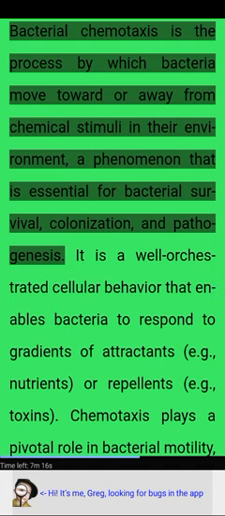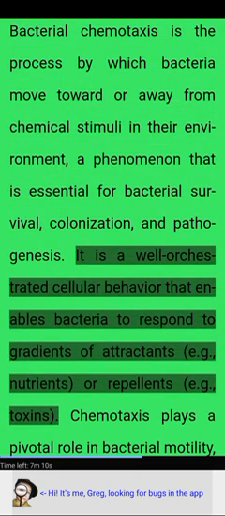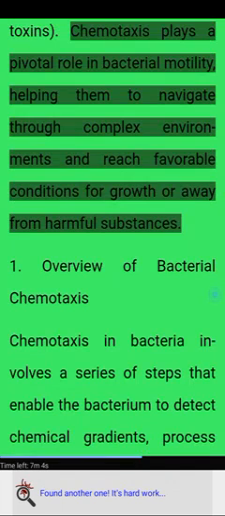Bacterial chemotaxis is a process by which bacteria move toward or away from chemical stimuli in their environment, a phenomenon that is essential for bacterial survival, colonization, and pathogenesis. It is a well-orchestrated cellular behavior that enables bacteria to respond to gradients of attractants, for example nutrients, or repellents, for example toxins. Chemotaxis plays a pivotal role in bacterial motility, helping them to navigate through complex environments and reach favorable conditions for growth or away from harmful substances.